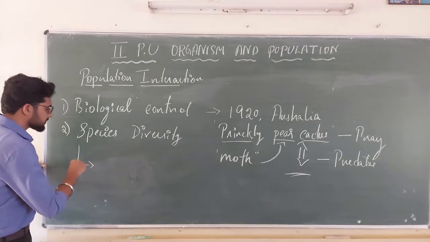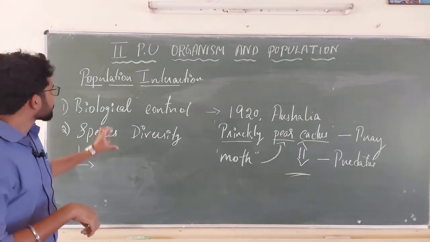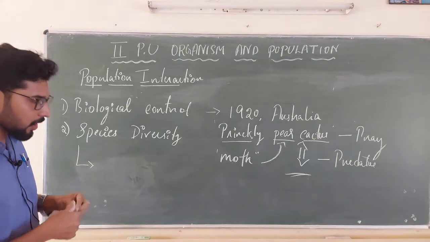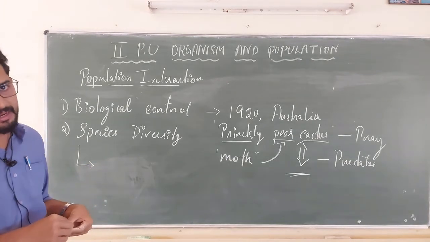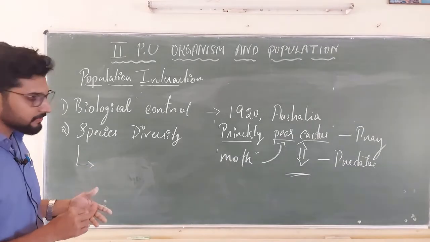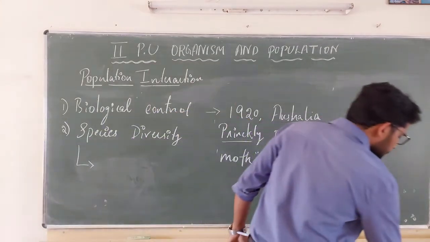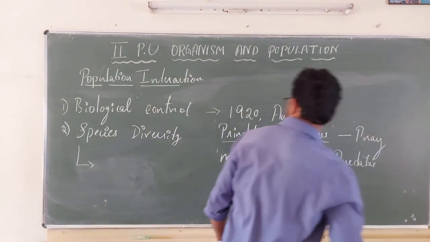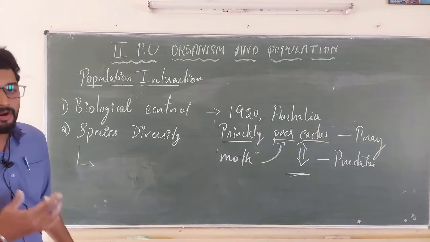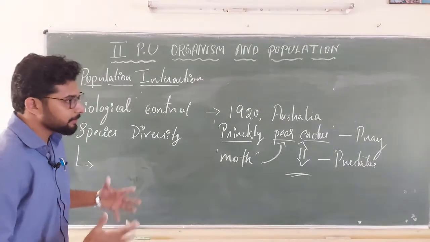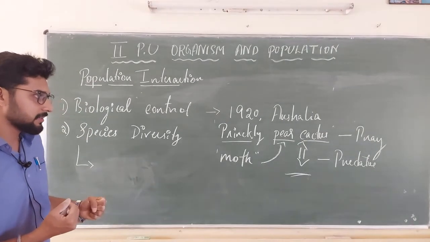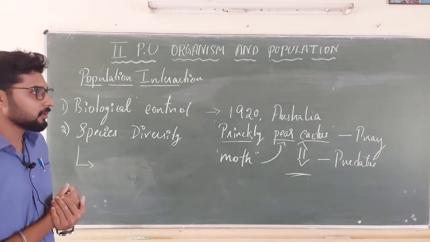Again, the species diversity is maintained by the predators. How is the species diversity maintained? Why are we very much interested in the importance of predation, in how they maintain the species diversity?